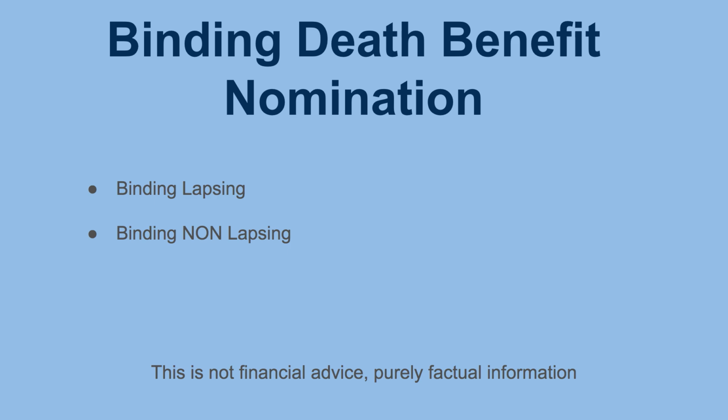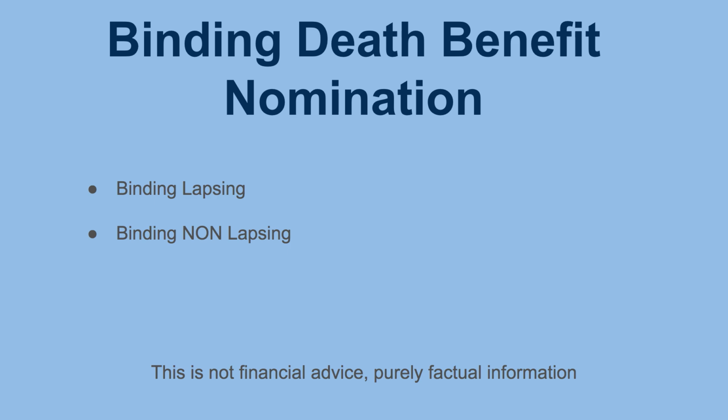Okay, you've probably gathered that pretty easily. But essentially, a binding death benefit nomination is a legally binding document. Okay, so you're nominating someone to receive the benefits of your superannuation fund. Now, there are certain people that you can nominate for a binding death benefit nomination. Unlike the non-binding, which is really a lot more open, people can pretty much nominate anyone, to be honest, and then it's up to the trustee at the end of the day. Binding is a lot more specific in the way that it will tell you exactly who you can nominate.